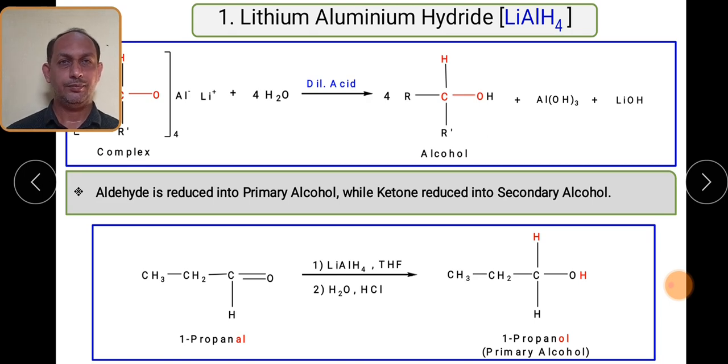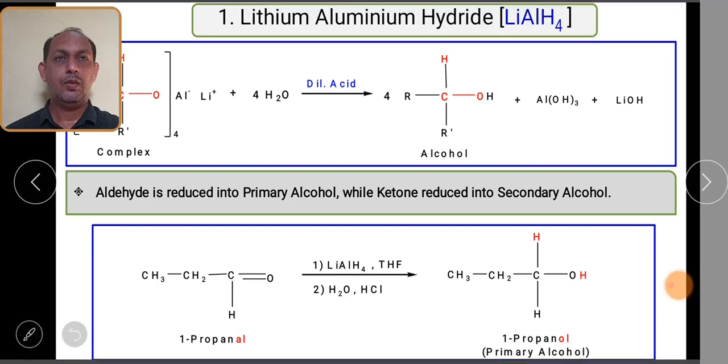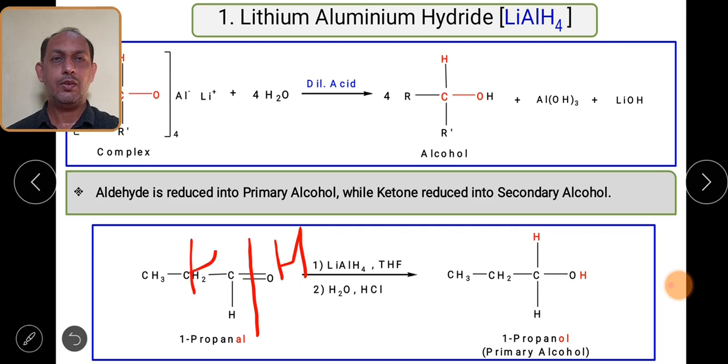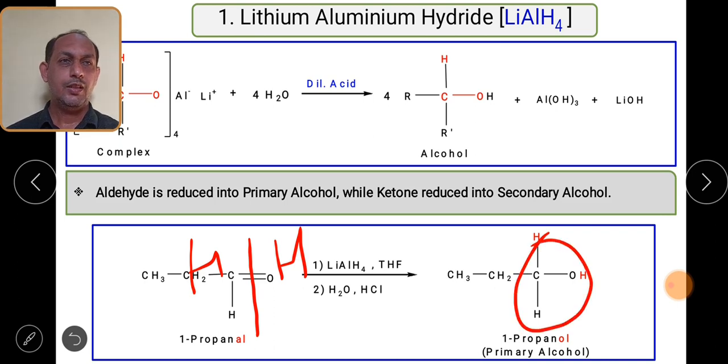When LiAlH4 gets added across the carbonyl compound, one hydrogen is added to O and one hydrogen to carbon. So we get CH3CH2CH2OH. The CHO group gets converted into the CH2OH group.